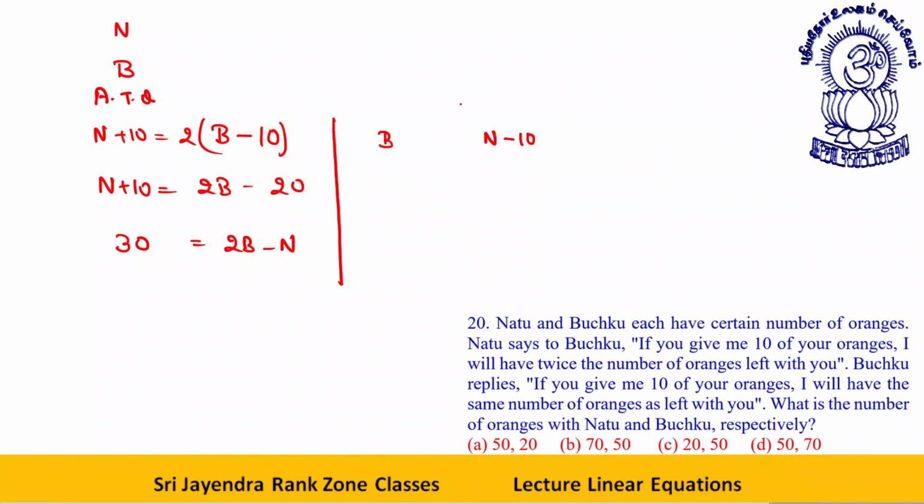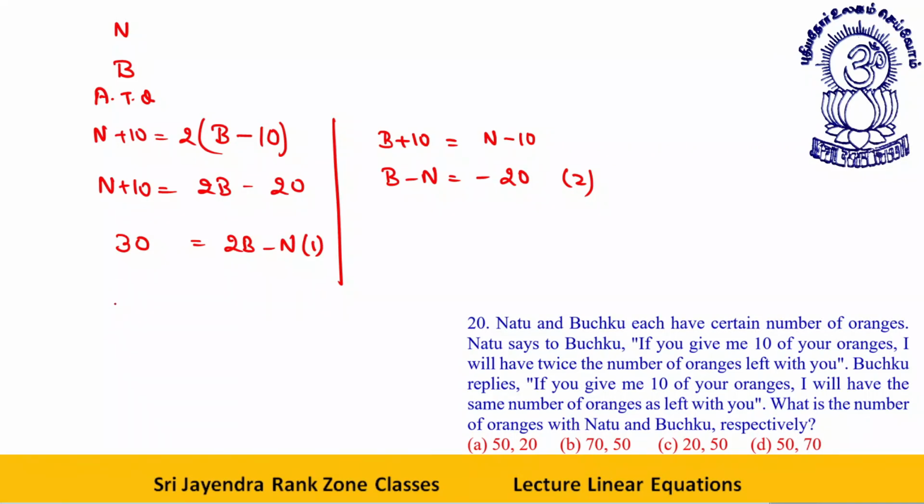If he gives 10, he will get 10 more. So that way, b minus n will be what? Minus 20. I write b minus n as minus 20. This is the second equation. This is the first equation.